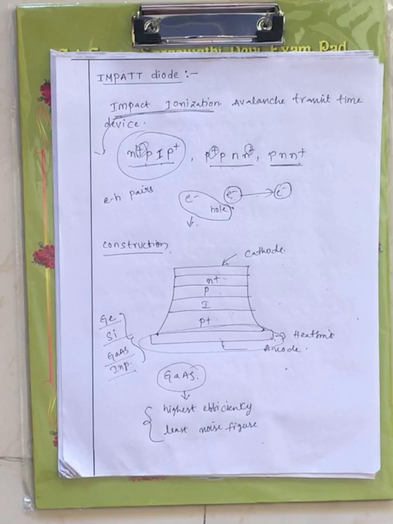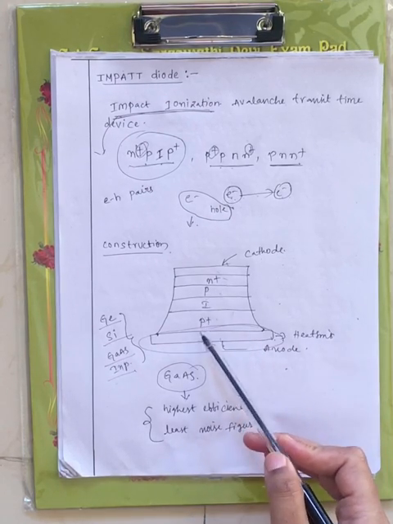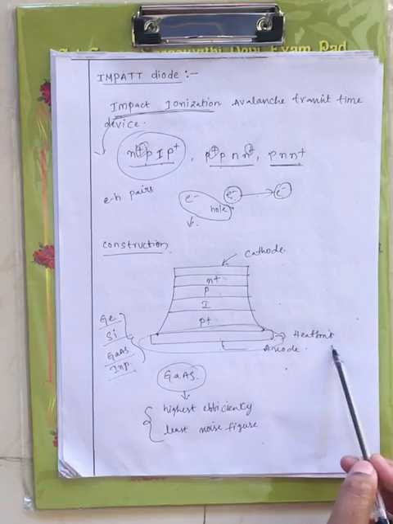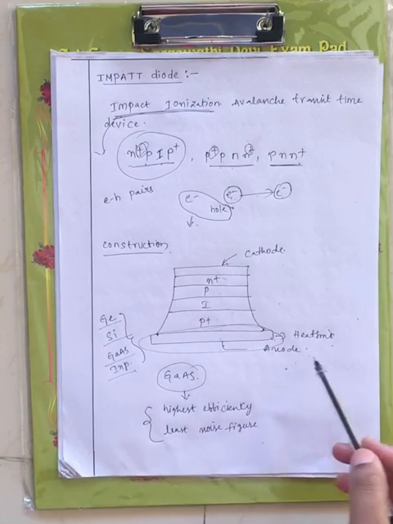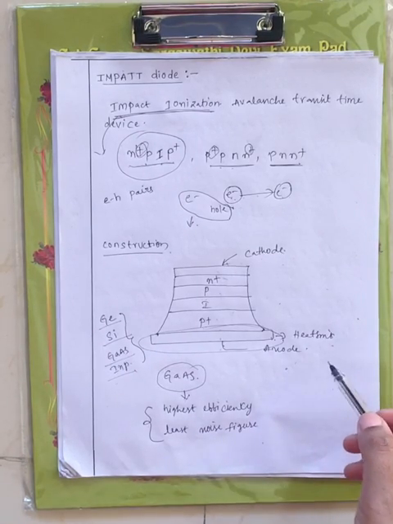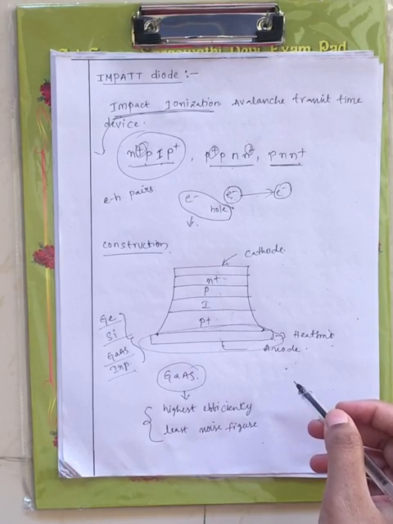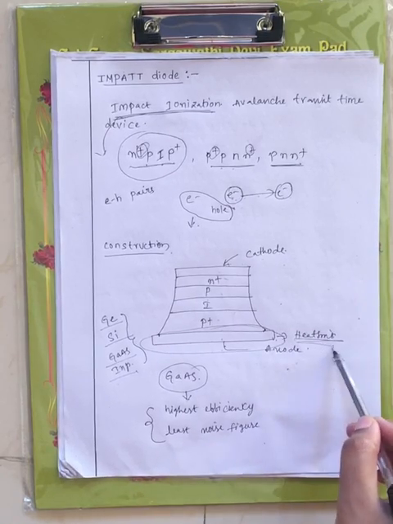Now this is about the construction of impact diode. One form we have considered, N plus P I P plus. Here we will have the cathode followed by P plus followed by heat sink followed by anode, right? Since the impact diode is used at microwave frequencies, power gets dissipated in the form of heat. In order to avoid that heat, we provide the heat sink, right?